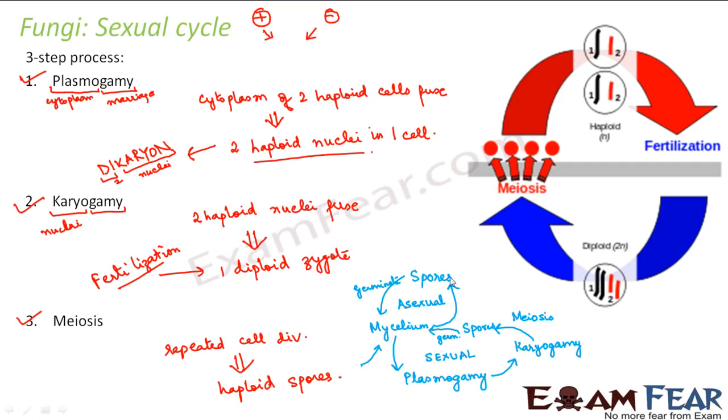Now the spores which we are talking about in asexual reproduction and the spores which are formed during sexual reproduction are different from each other. They are not the same types of spores. Depending upon the types of spores produced and the type of reproductive structures which produce these spores, fungi are further classified into 4 different types. We will talk about those 4 categories of fungi in the next few slides.